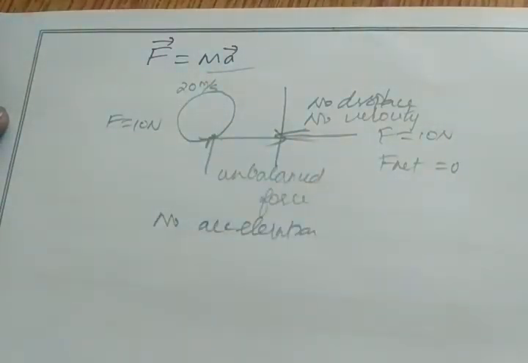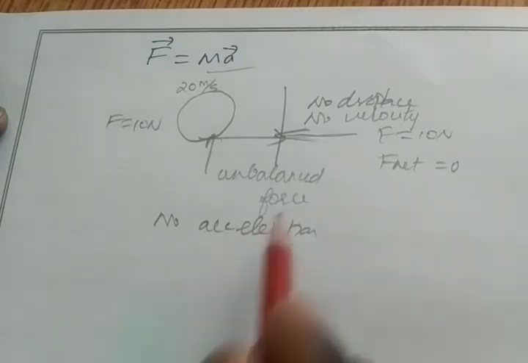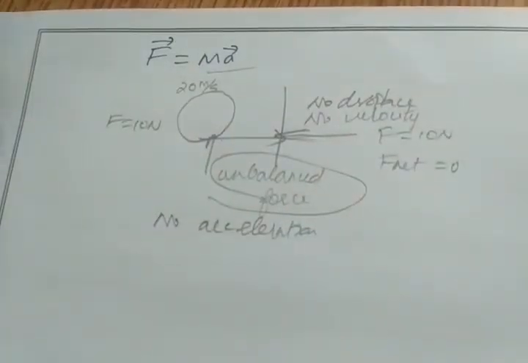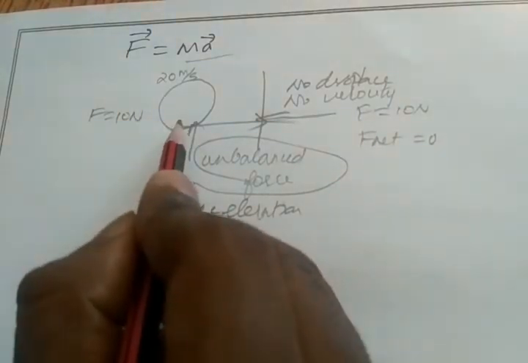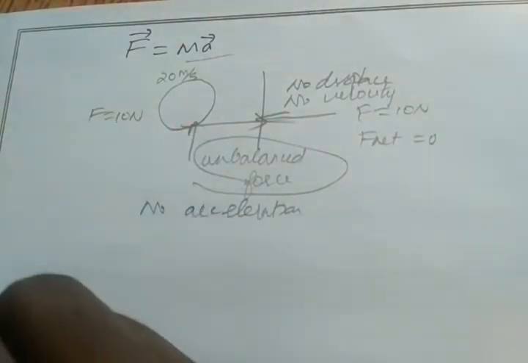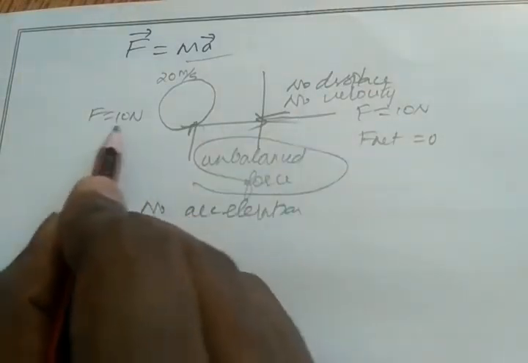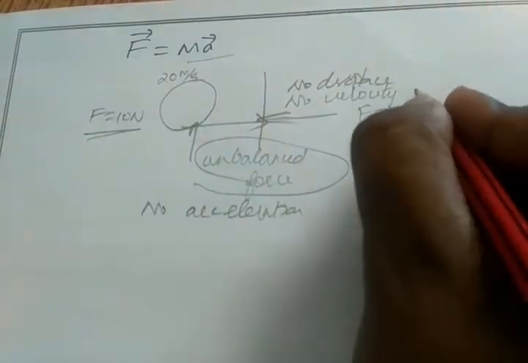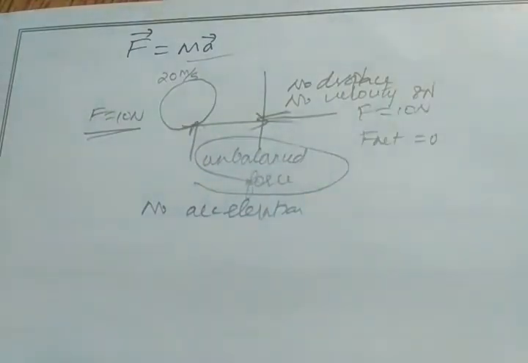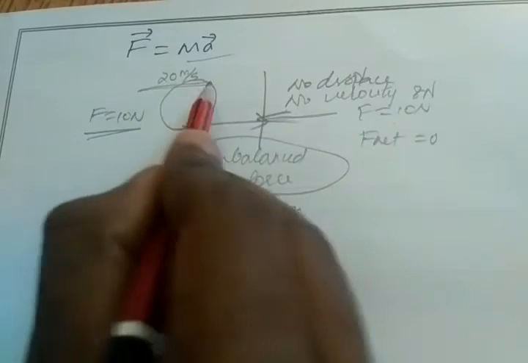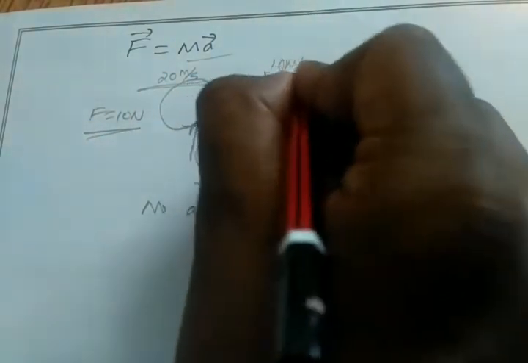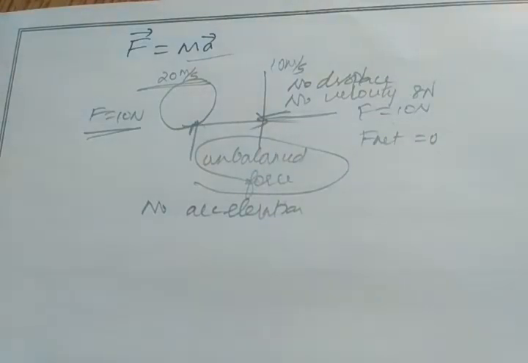Then what is meant by acceleration? To bring acceleration in a body, I have to apply unbalanced force. So now what is meant by unbalanced force? Consider the same situation. The ball is moving at 20 meters per second. In the opposite direction, I applied 8 Newton. Now what will happen? The speed of the ball will reduce. For example, it reduced to 10 meters per second. Right? It reduced to 10 meters per second.